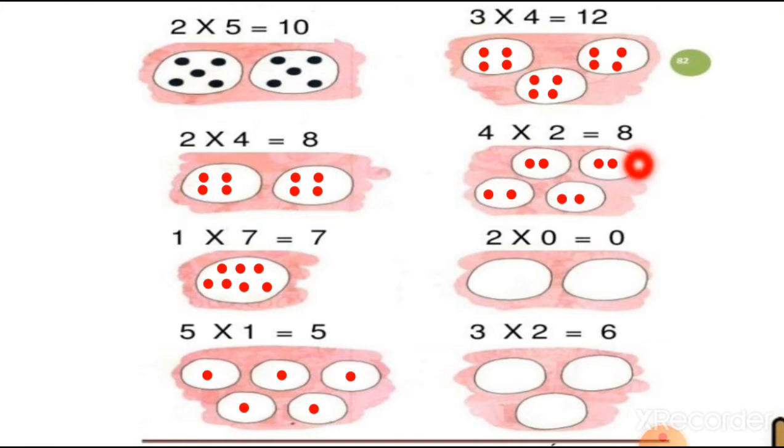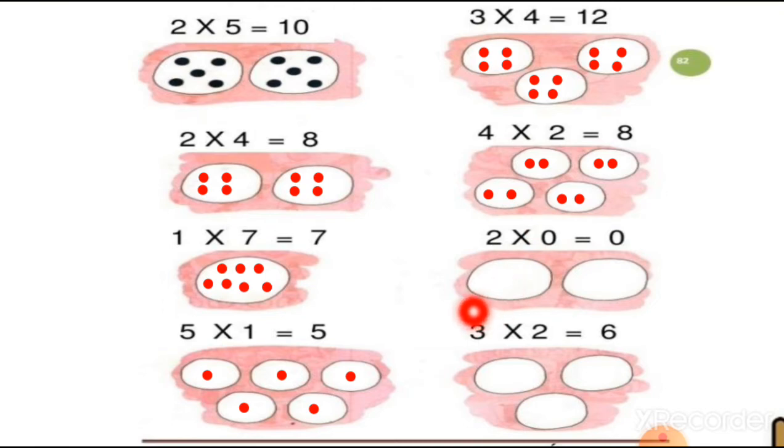So here 2 multiplied by 0 is equal to 0. So there are 2 groups and 0 means nothing. So we are not putting any small circles in the group, because here you can see 0. It means we are not putting anything.